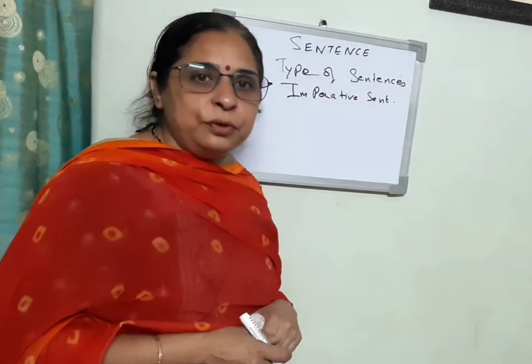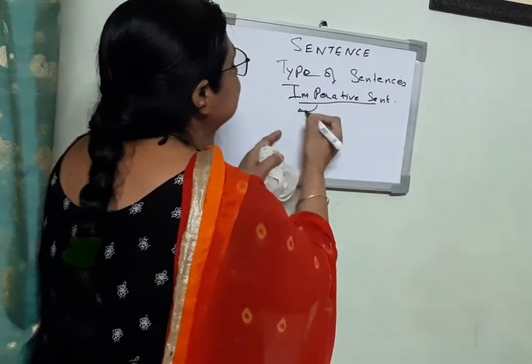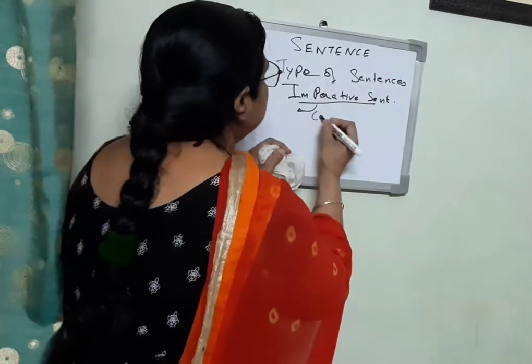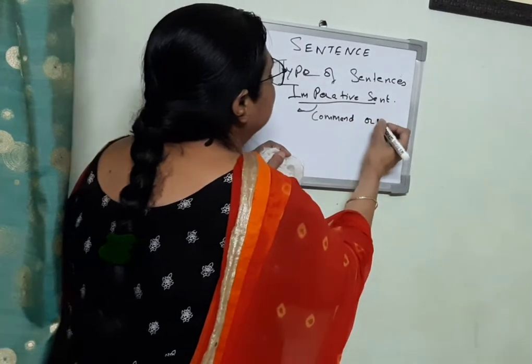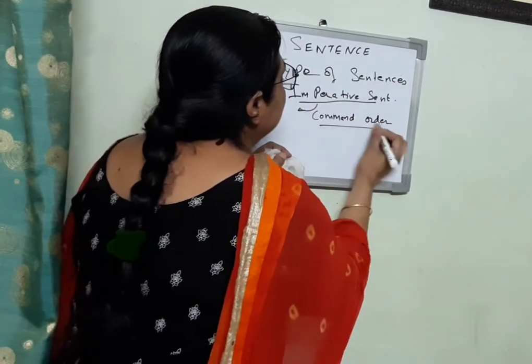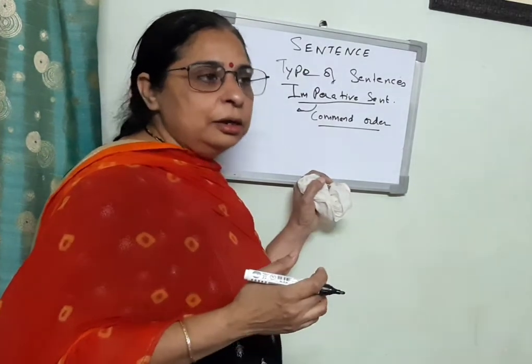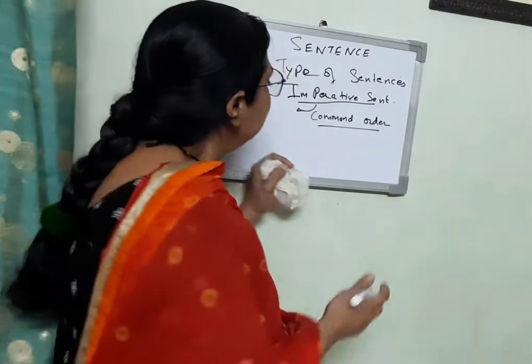For example, first we take an example of imperative sentences, a command or order type. When we make some order or command, then it is an imperative sentence.